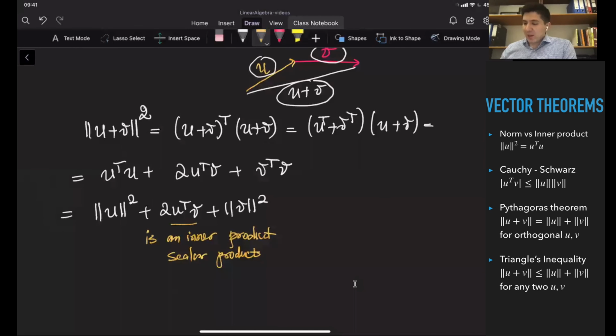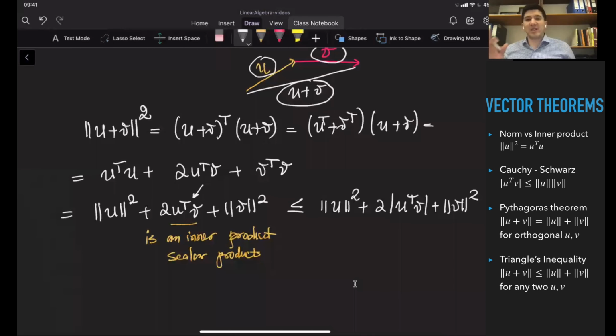So what I can do is write this as the norm of u squared plus 2 times the absolute value of u transpose v plus the norm of v squared. Which one is bigger, or are they equal? Obviously this one is going to be bigger or equal, because I'm taking only the positive part. Since this can be negative, if I put the absolute value, it's going to be positive and bigger. So this part is bigger.